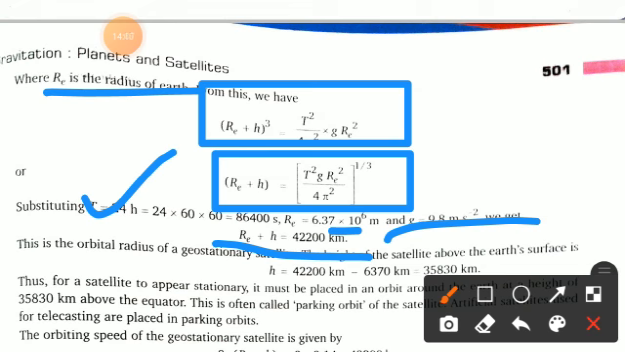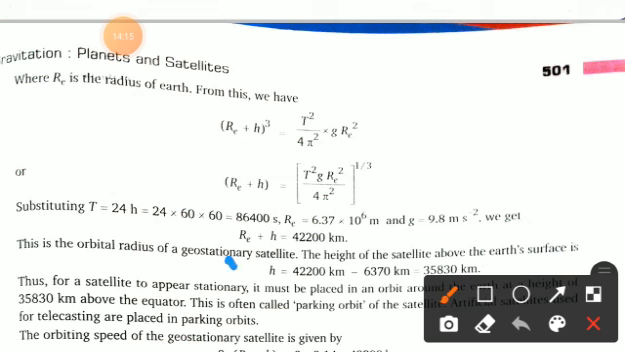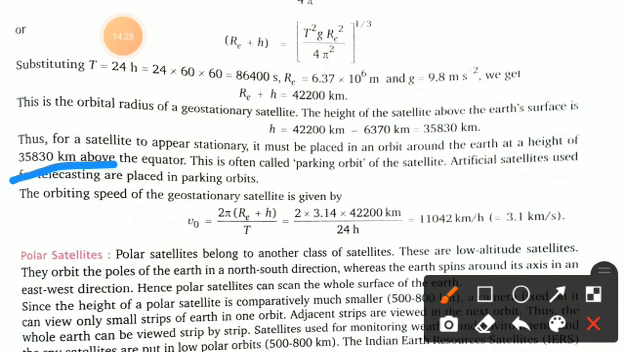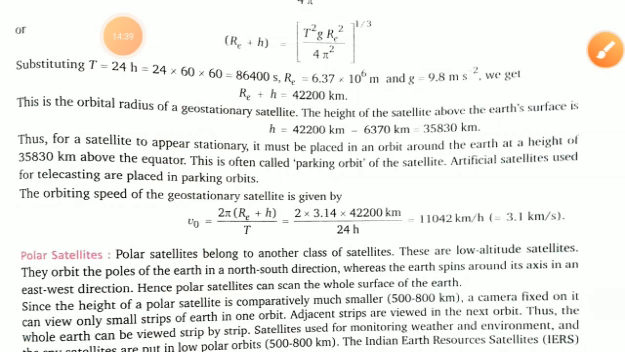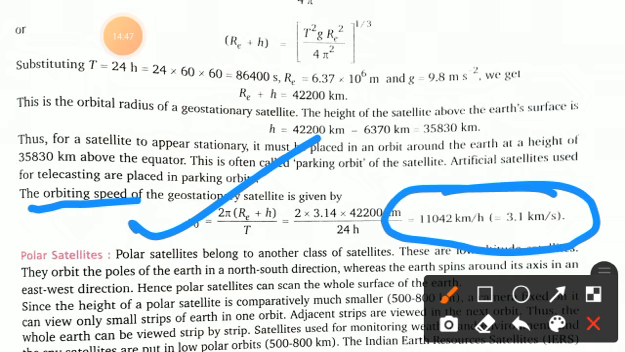So this is the orbital radius of a geostationary satellite. The height of the satellite above the Earth's surface is given by this. So it finally comes out to be 35830 km. Thus for a satellite to appear stationary, it must be placed in an orbit around the Earth at a height of 35830 kilometers above the equator. This is often called the parking orbit. You have to remember this term. Artificial satellites used for telecasting are placed in parking orbits. You can also find the orbital speed of the geostationary satellite with this formula, and it comes out to be 3.1 kilometer per second.